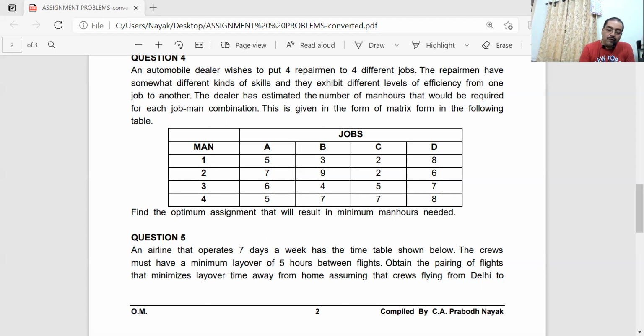Now, what we will do is below this, we'll write here step 1. Whatever we are doing, we'll write it down. Reduce to lower cost matrix. Reduce to lower cost matrix.